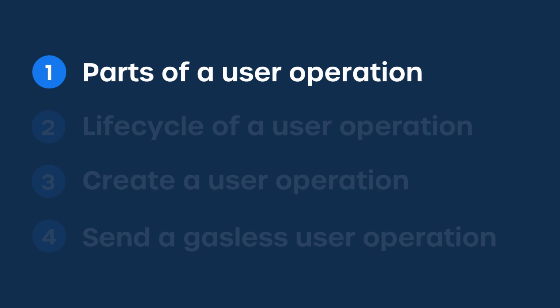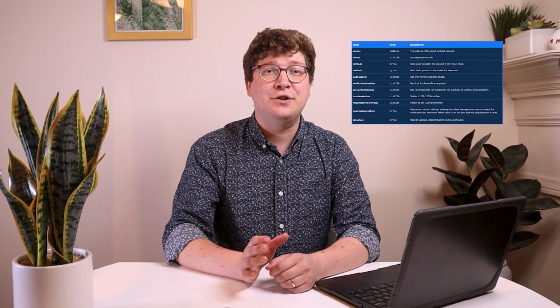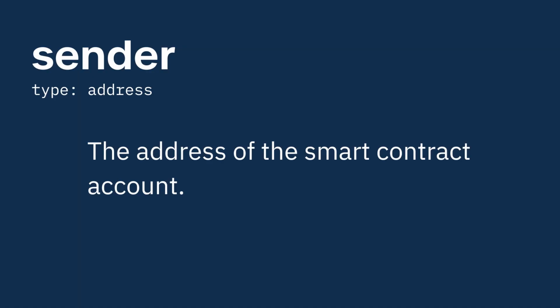We'll start with the parts of a user operation. There are 11 fields in a user operation, but don't be overwhelmed. If you're using an SDK, such as userop.js, many of these will be filled out for you. The first field is the sender. The sender is the address of the smart account making the operation.